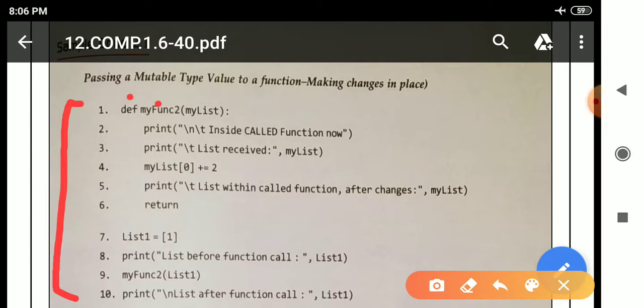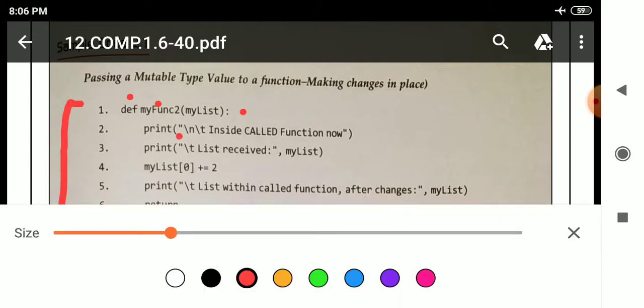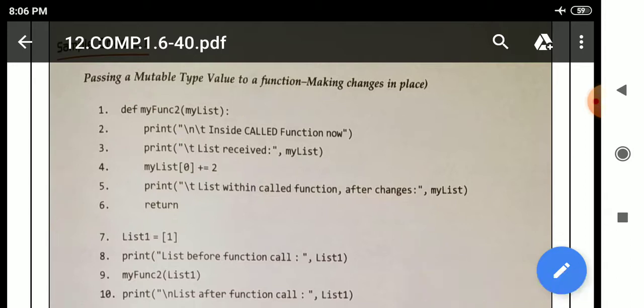In line number 1 this is the function definition, meaning the function header. There is def, meaning definition, the name of the function myfunc2, and in parenthesis there is my_list, which is a parameter, and at last there is a colon.